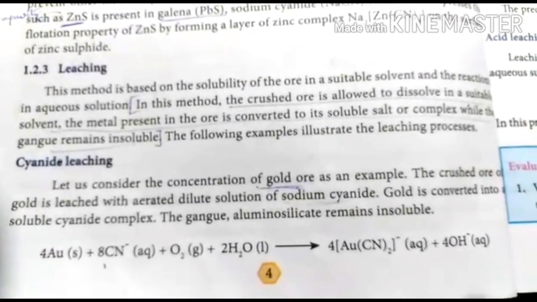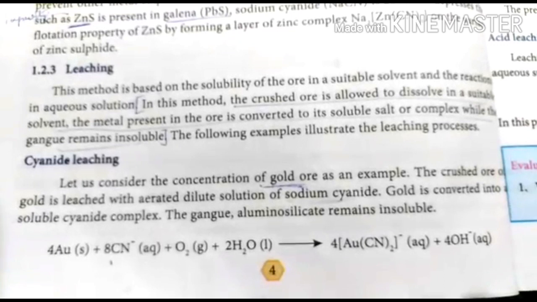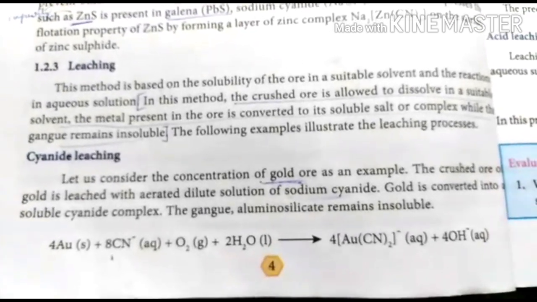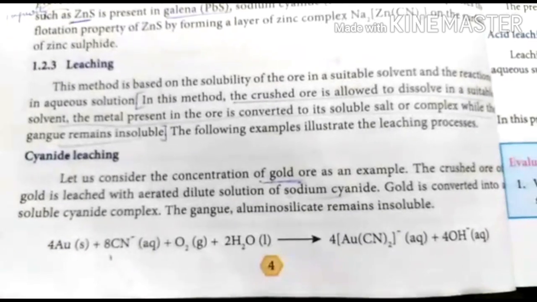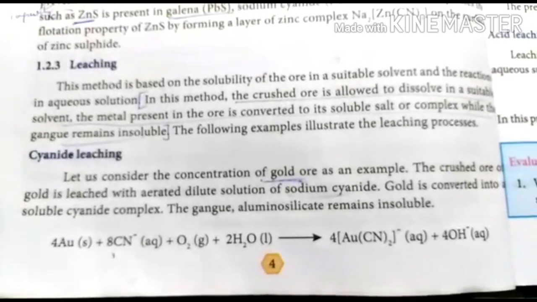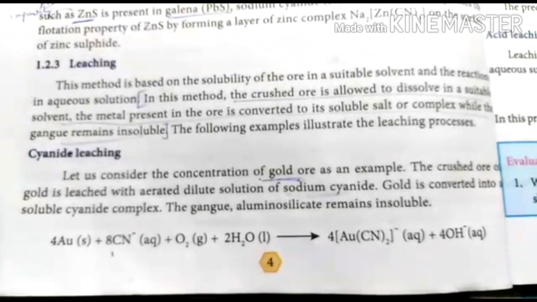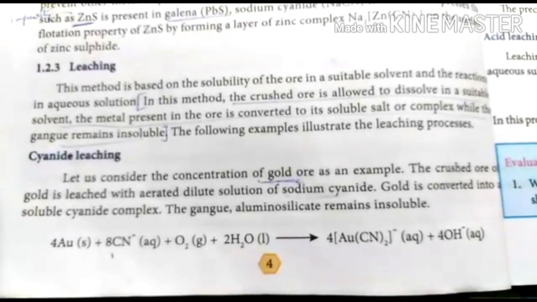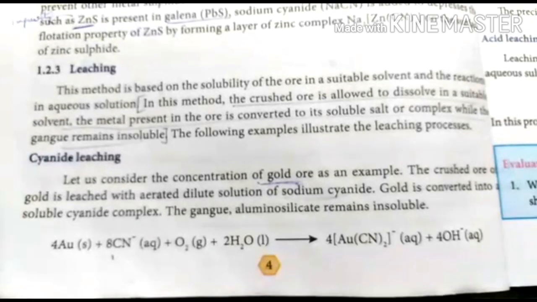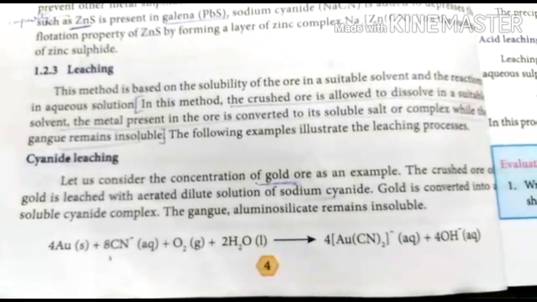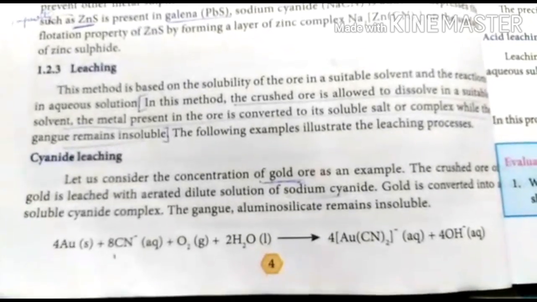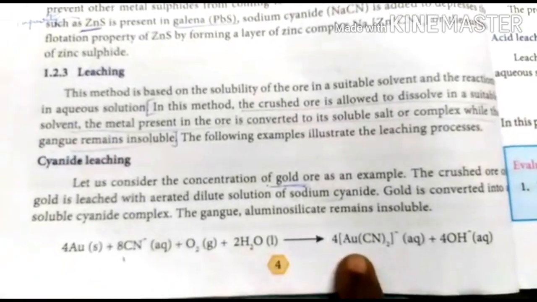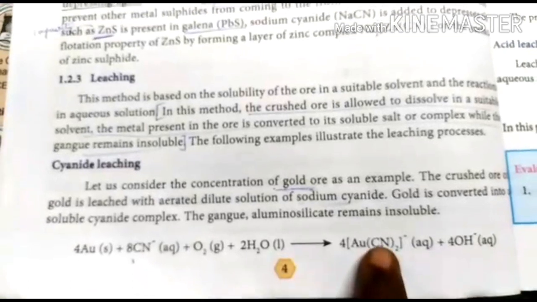Okay, so many types are there. First one is cyanide leaching. In cyanide leaching, you have to use cyanide as the solvent. Example for this is gold. Take a gold ore, and to that gold ore you have to add sodium cyanide as the solvent. Once you add the sodium cyanide, what happens? The gold is converted into a soluble cyanide complex. See, this is the complex.